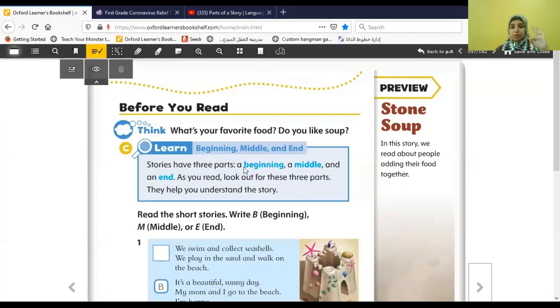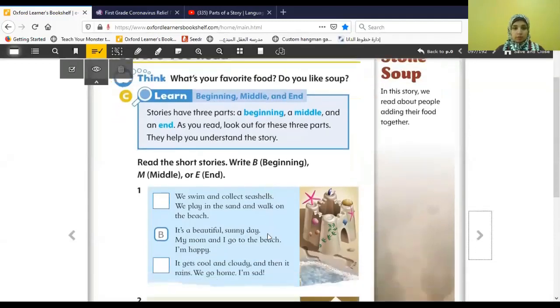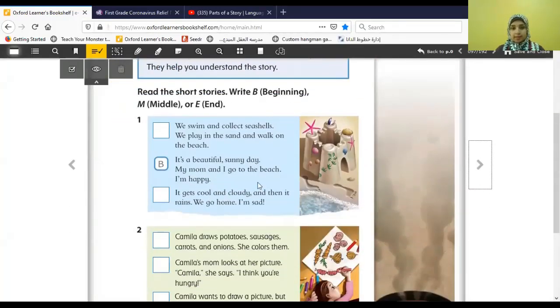Stories have 3 parts: a beginning, a middle, and an end. As you read, look out for these 3 parts. They help you understand the story, as we said before. Now he gave us an example here. He answered one here for us. He said, read the short stories, write B for beginning, M for middle, E for end. He gave us here the beginning.